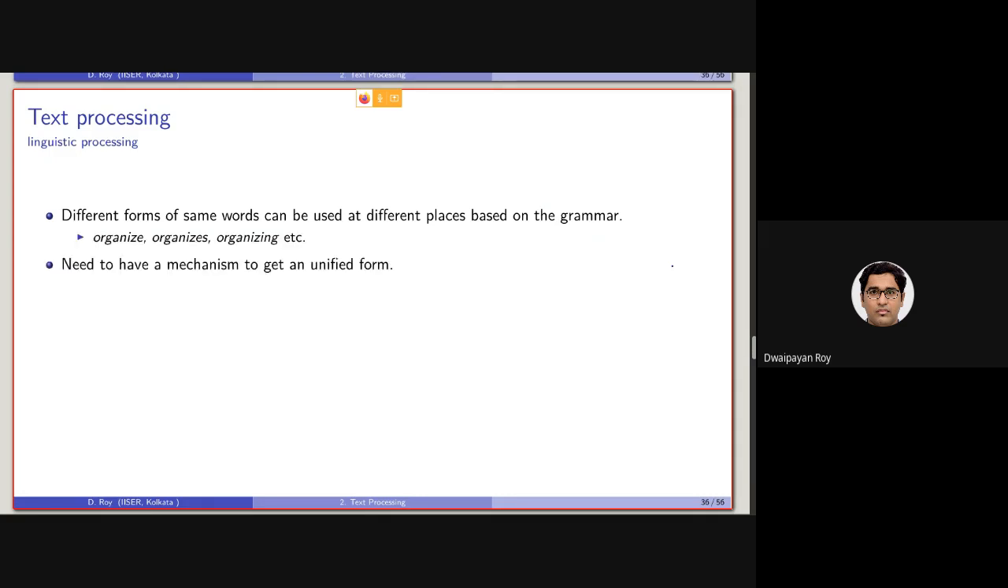So we need to have a mechanism to get a unified form which will transform all these terms into, say, organize, the root term. Or a mechanism such that, say, in the document we have a term, say A, and in the query we have a term, say A hyphen, but they are actually similar in the sense like this.